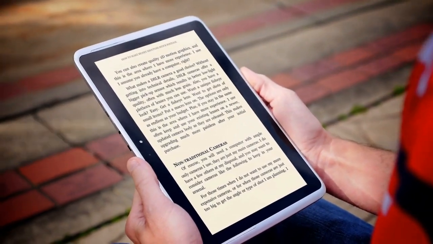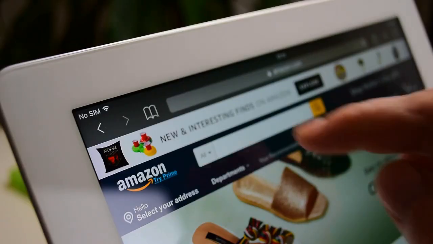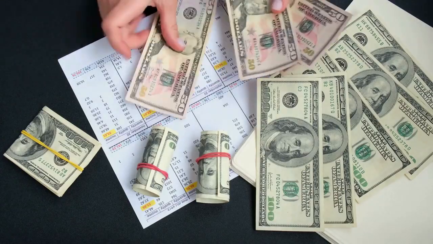And if you have ever wondered how you could turn a simple ebook into a steady income stream, then you're in the right place. Today, I'm going to dive deep into the world of Amazon Associates link promotion strategies, showing you exactly how to monetize your ebooks effectively. I'm going to cover everything from embedding Amazon affiliate links into your ebooks to tailoring your content for maximum affiliate earnings. Whether you're new at this or you're a guru, this is going to help you make more money with the Amazon Associates program.